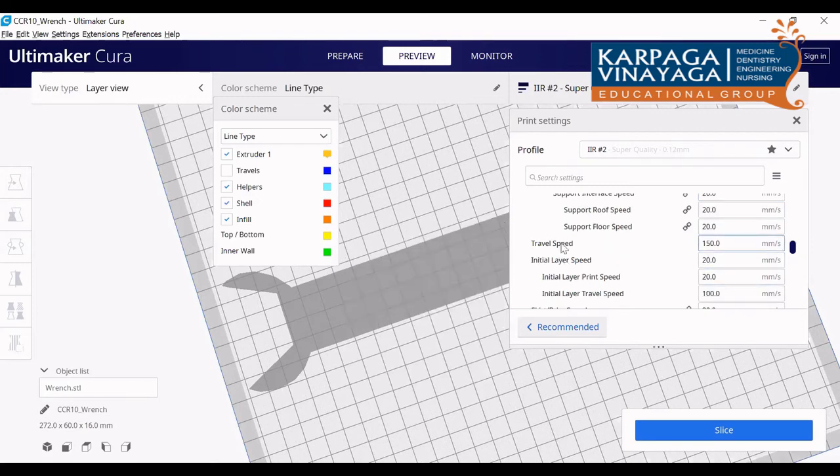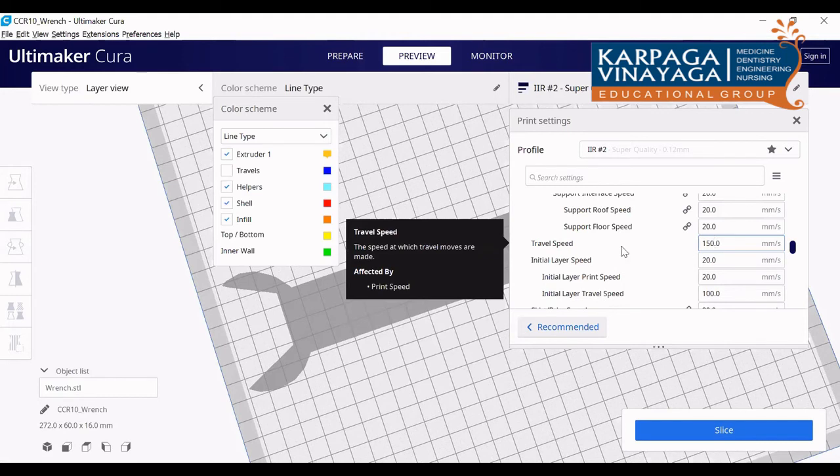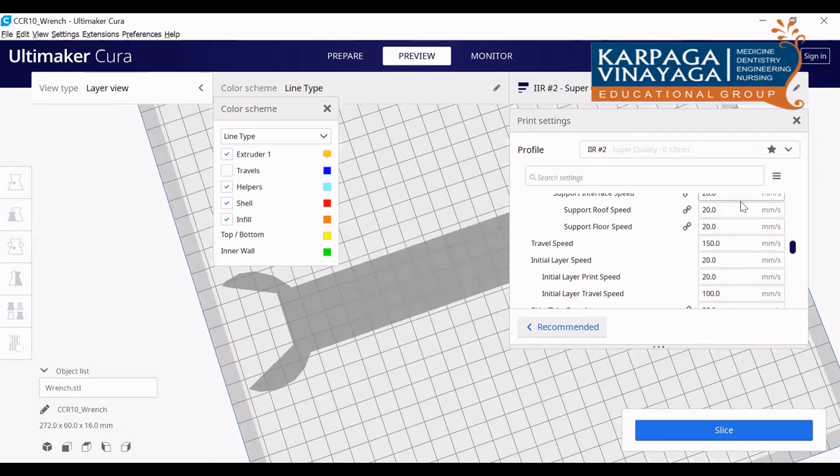And the travel speed should be a maximum. Travel speed is nothing but the initial movement of the nozzle from the origin to the particular point where it starts building. That should be a maximum, so you just leave the default value. It will be greater than all the other speeds. You can see here 150 per second.